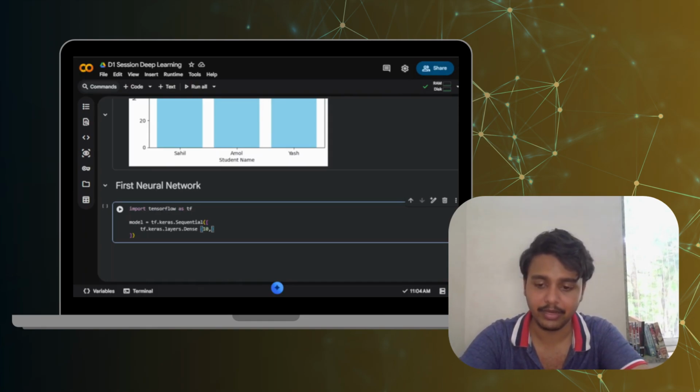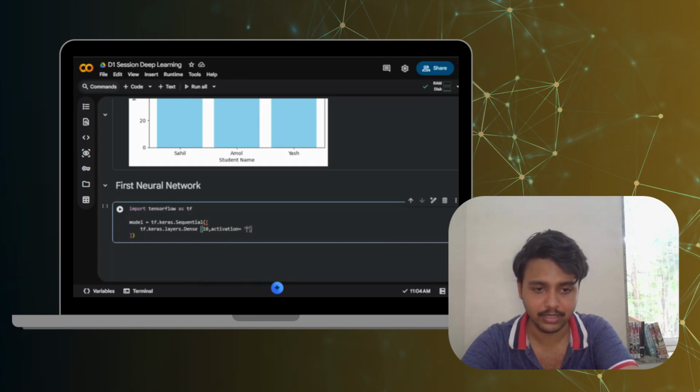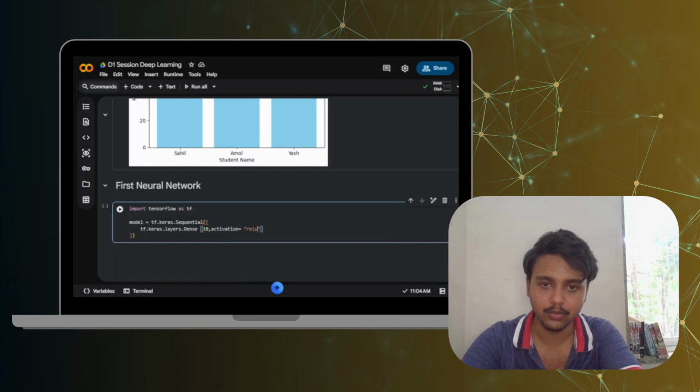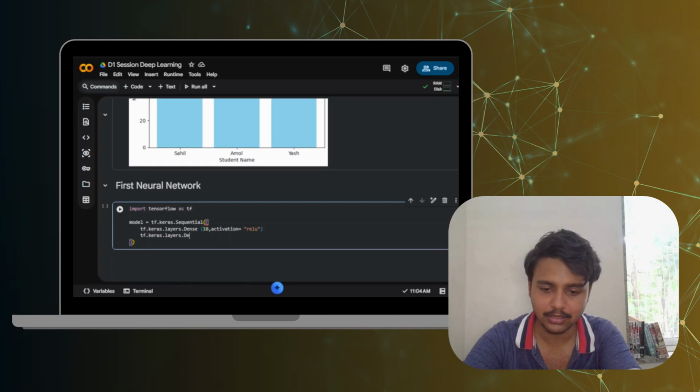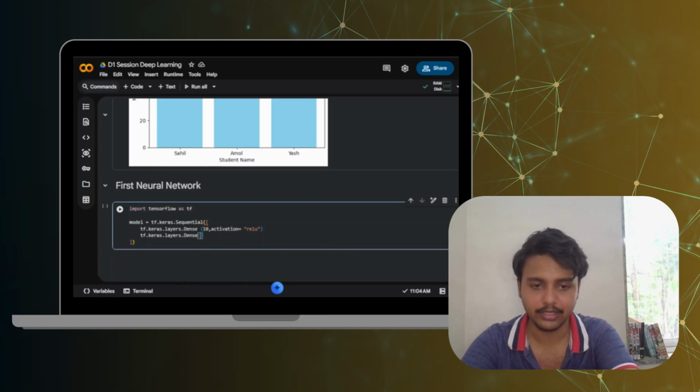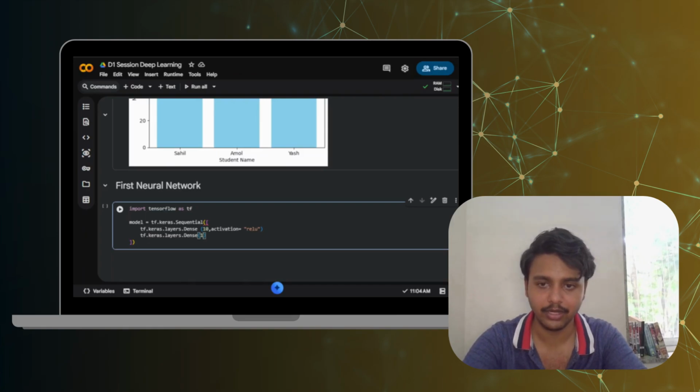And let's say we apply activation function as relu. So what is relu? I'm going to tell you. tf.keras.layers.Dense, and then output is going to be 1.